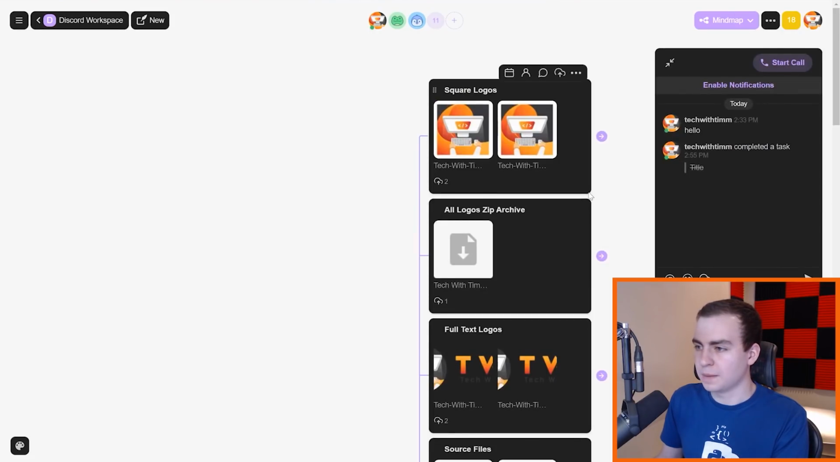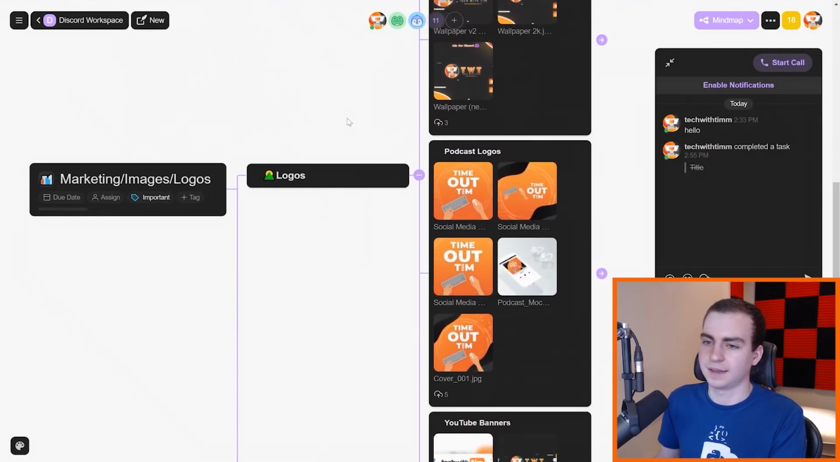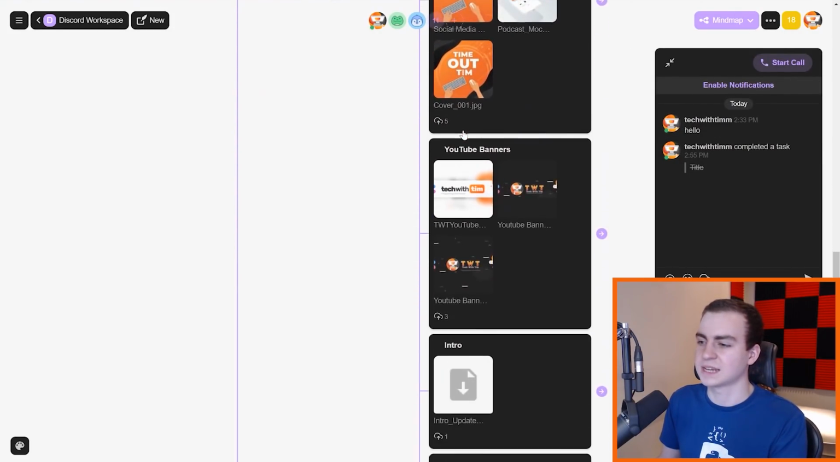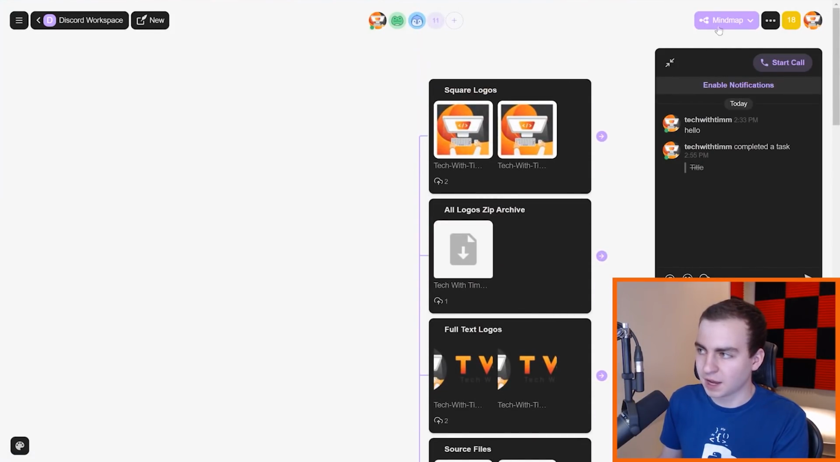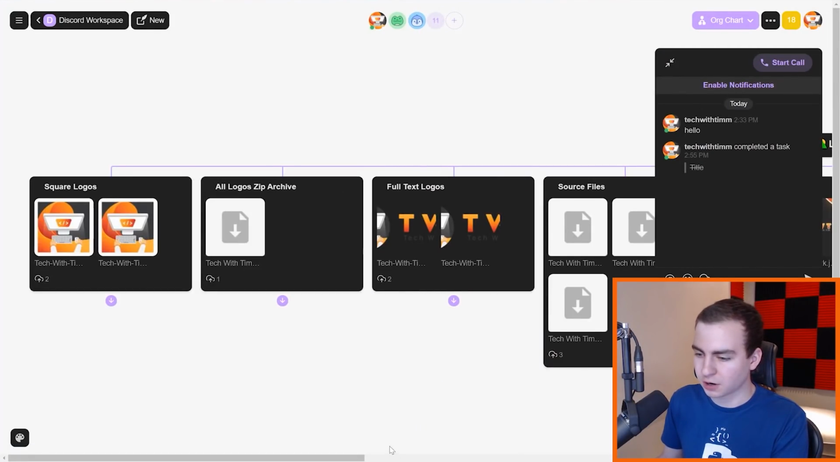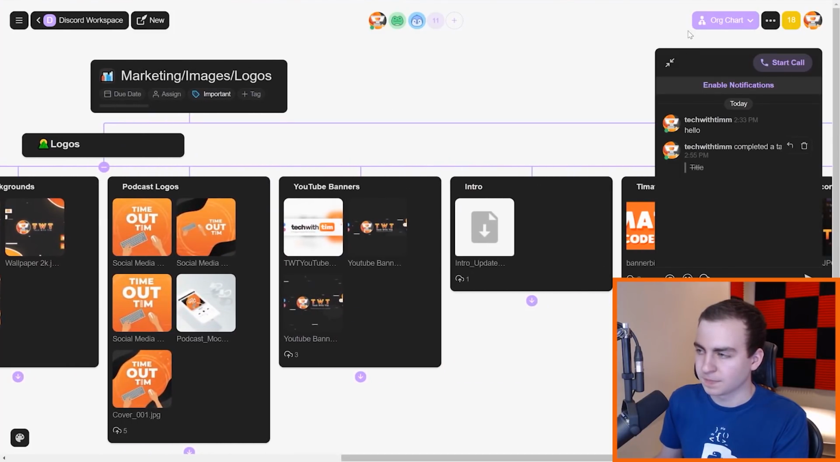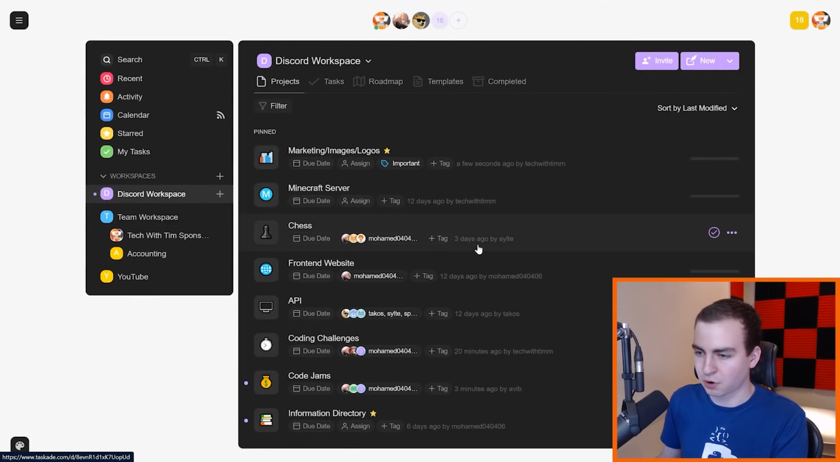Now, we also can go into a mind map view. This isn't going to be laid out too well because we have everything in one section. You can see this looks like a mind map. I can change this to an org chart, and then we can see that view. And then I have this little chat window on the side, which I will get to now. So let me go into a different project here.